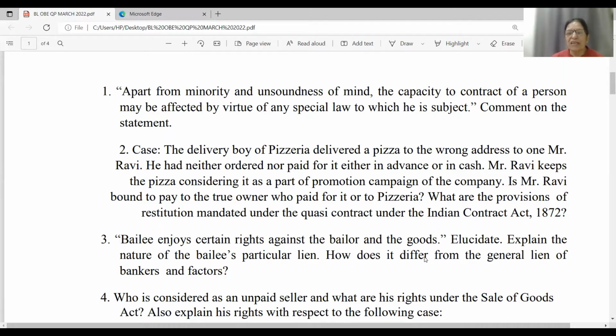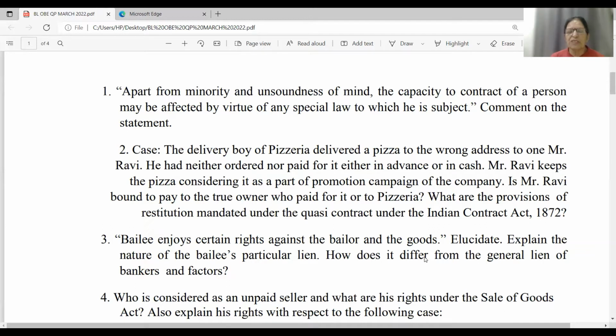And coming to the second part of the question, friends, which is about other quasi-contracts, you all know there are 5 types of quasi-contracts which have been provided under sections 68 to 72 of ICA 1872. Necessaries supplied to an incapable person or a person who is dependent upon him. Then payment made by an interested person.